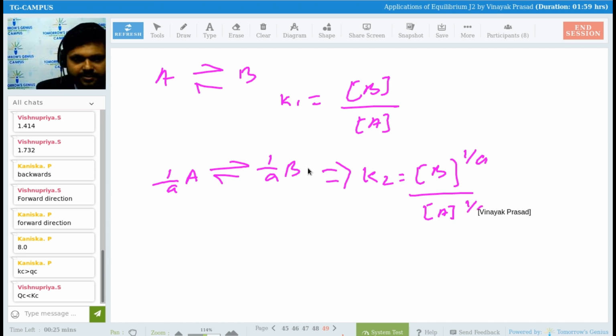Will you write like this? So finally, what are we going to get here? What can we say here? Can we write K2 equals K1 to the power 1 upon a? Yes, please have a note of this.